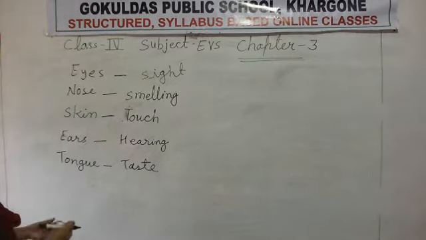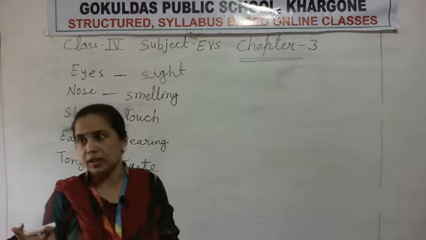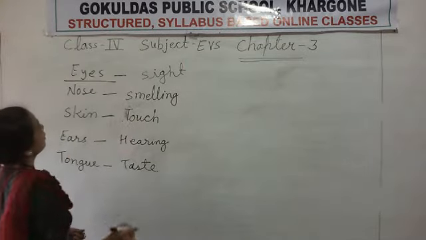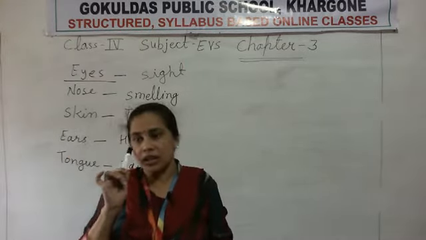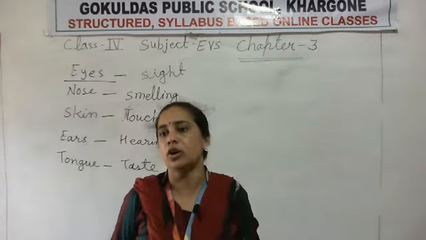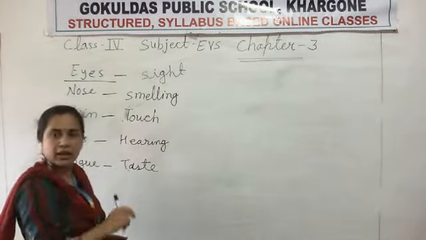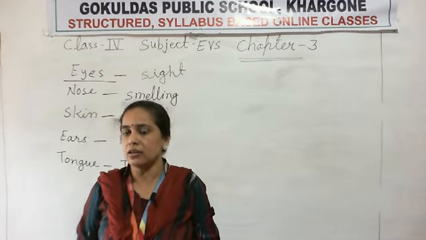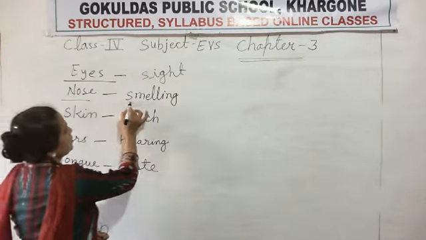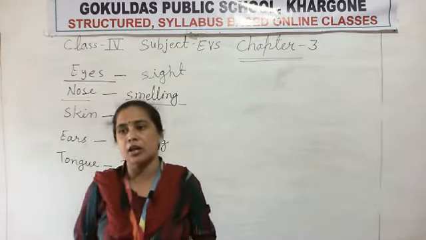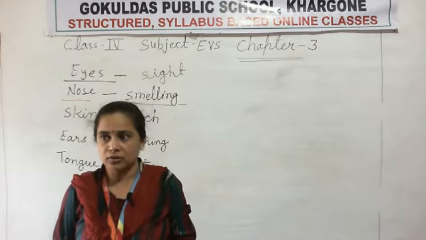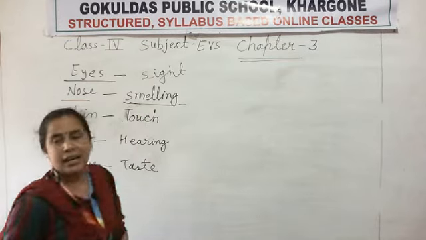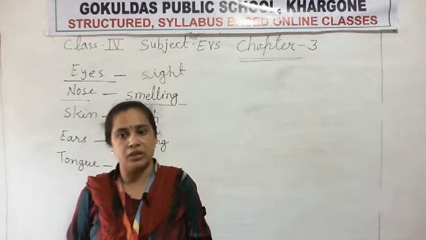Look here students, I explained all the things to you through the experiment. How do you know the function of the eyes? Whatever you see, those things present in front of you, that is sight, and your eyes help you to see the world. Clear? Now the next thing, nose, smell. I showed you different types of flowers and also perfume. Clear? Now through your nose you smell that and know which type of perfume it is.